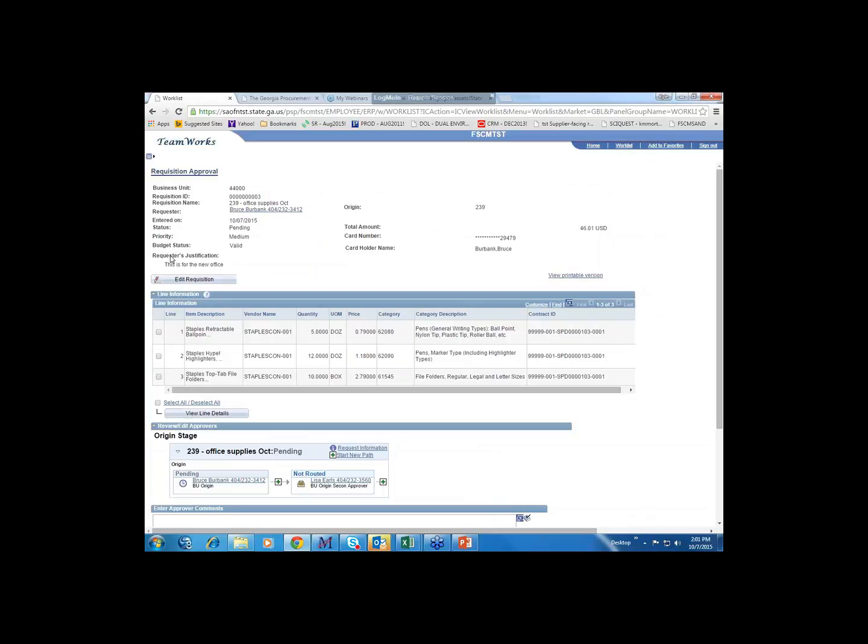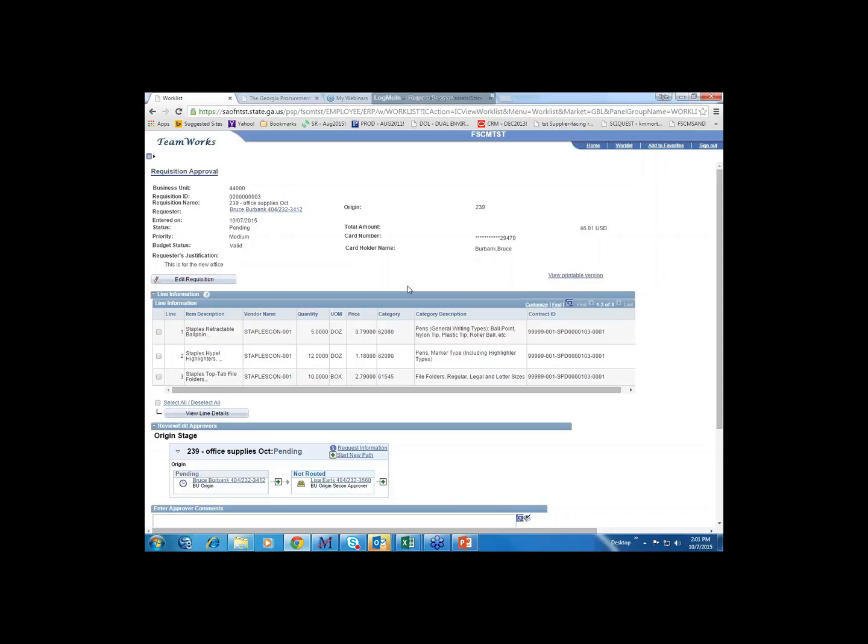In the requester's justification, you'll see these are the comments. And again, I'm only going to see comments here if they've remembered to click that justification checkbox. That's how header comments are seen on this approval page.